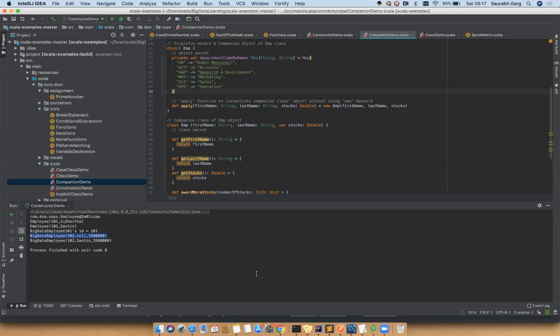If you have some static, don't think much, just go through the normal layman terms. Don't make it complicated. Don't think you have to learn OOPS programming again first, and only then will I start with Scala. The objective is not to learn Scala in depth, only the basics required for Spark programming. If you are able to grasp these concepts we are discussing, that is sufficient. I have never seen a person ask me why we didn't discuss this part or that part. Okay, everything has been covered for a Spark developer.